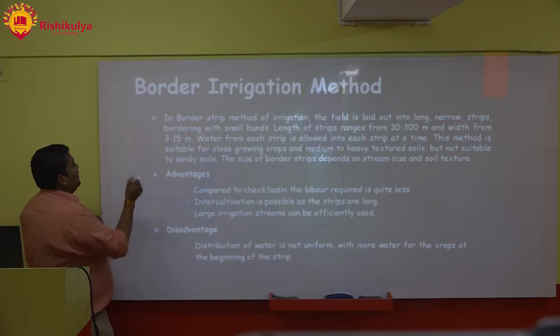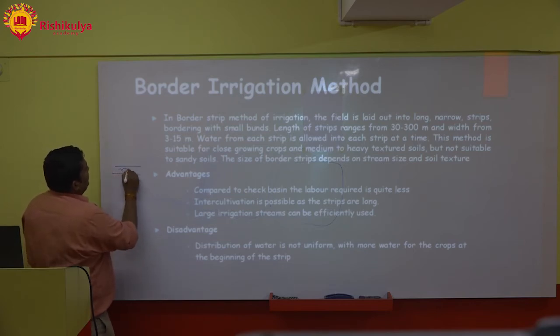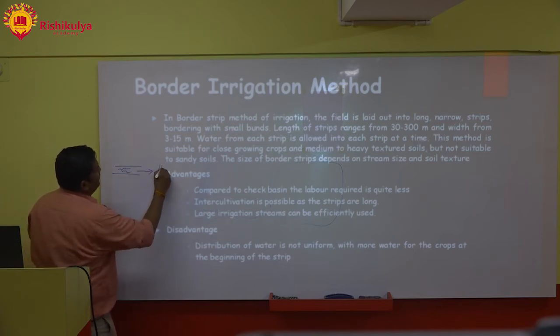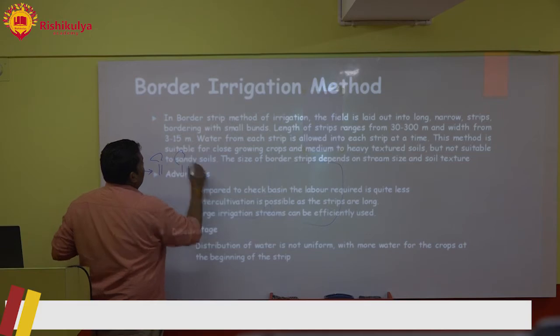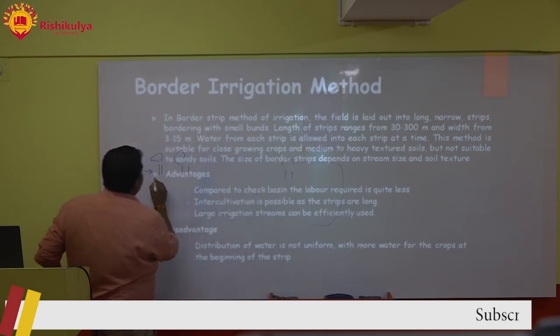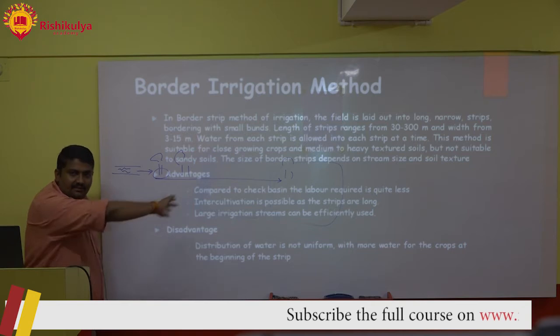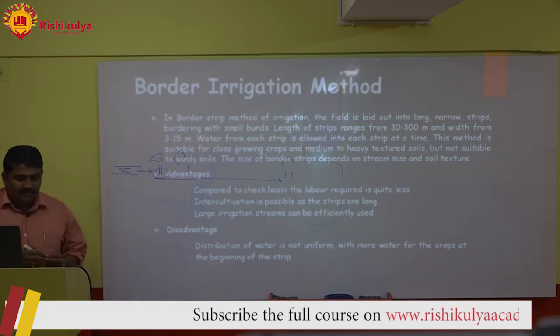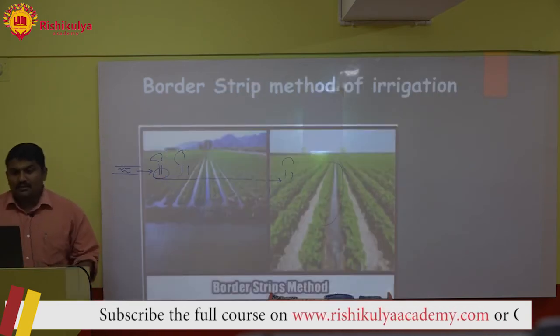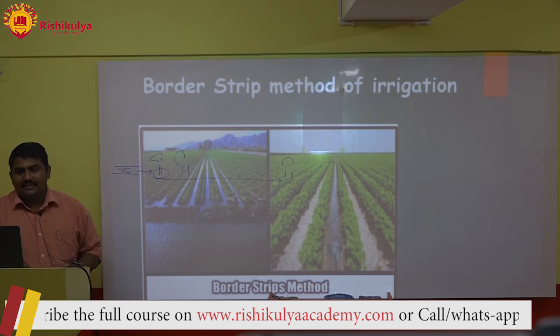Here is our irrigation channel. If some plant is here and some plant is there, this plant will get more water, but as it proceeds, the water will get reduced for the last crop. Okay. Border strip method of irrigation.